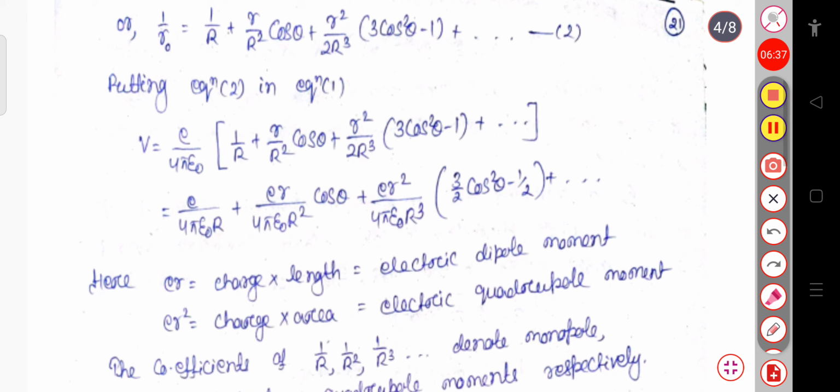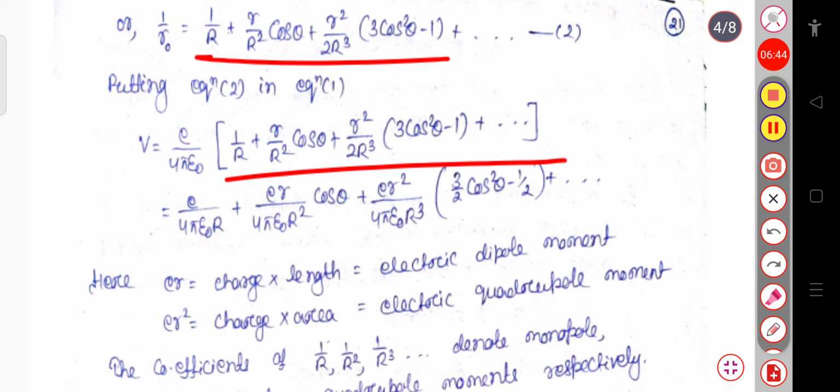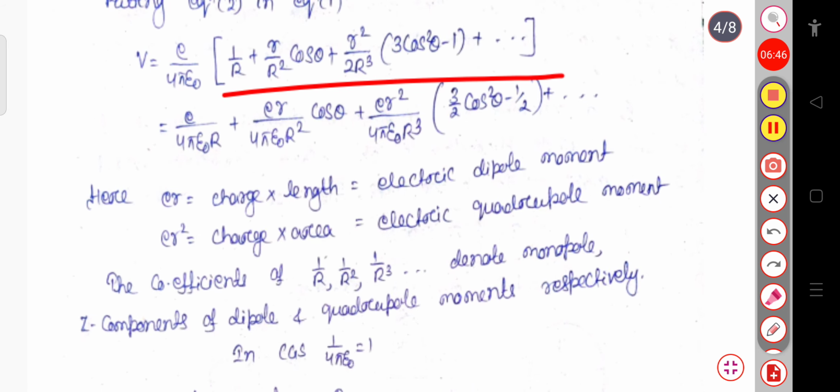The first term will be e by 4 pi epsilon naught R, plus the second term will be e by 4 pi epsilon naught into r by R square cos theta, then plus e by 4 pi epsilon naught r square by 2R cube, with 3 by 2 cos square theta minus 1 by 2.